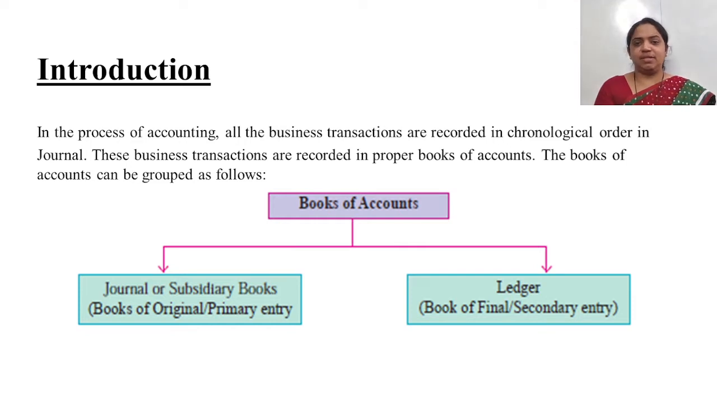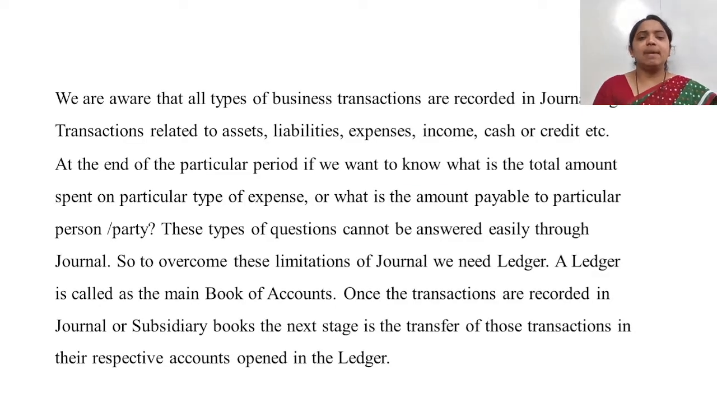So there are two books of accounts, as you can see in the diagram. The first is journal or subsidiary books, which is called the book of original entry, because whenever transactions occur, they are first recorded in proper chronological order in the journal, and from the journal they are posted to the ledger. That's why ledger is called the final or secondary entry. Afterwards we will see the meaning, that is, the information about the ledger.